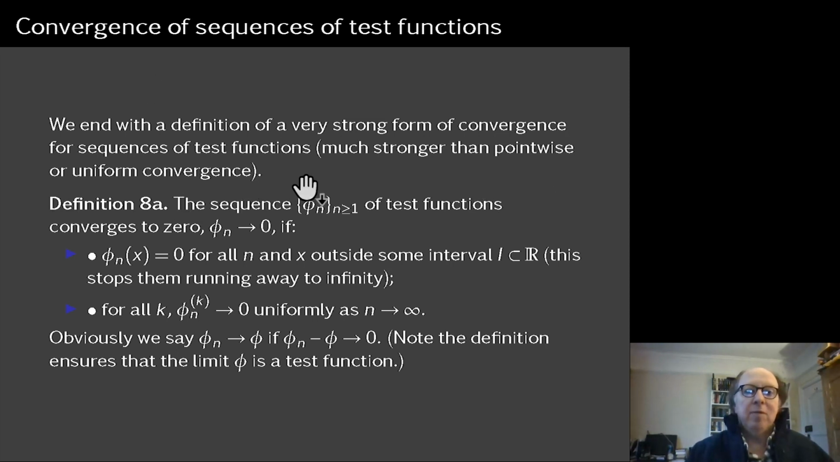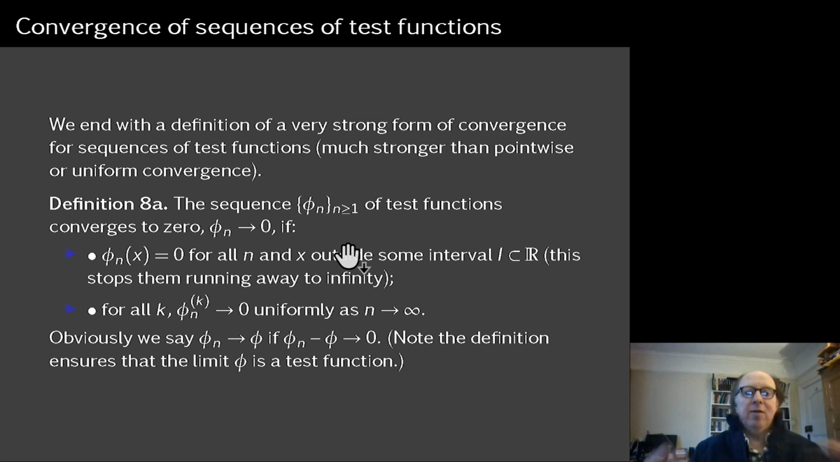You know the difference between pointwise and uniform convergence. Well, we're going to define a kind of convergence which is even stronger than this. And because it's such a strong form of convergence, we will be able to very easily prove a lot of very powerful results with it. And you'll see one or two of these in the problem sheets. Definition: the sequence phi n of test functions, so these phi n of x are test functions, converges to 0. So two things have to happen. The first is phi n of x is 0 for all n and all x outside some interval I in the real line.